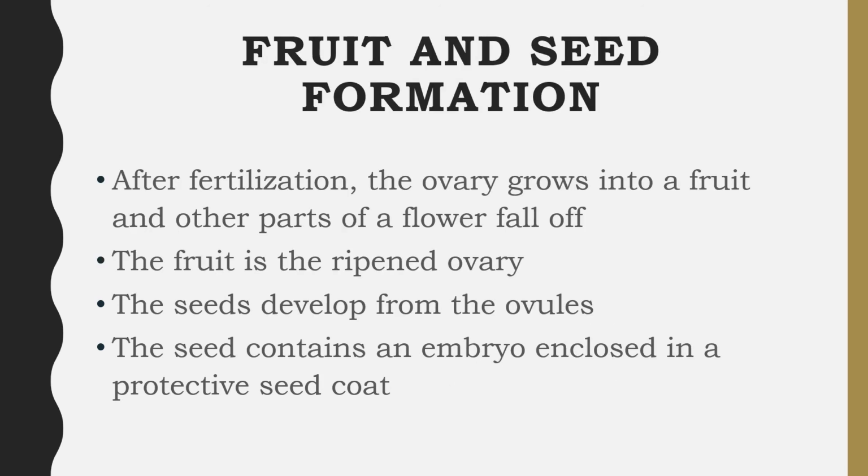Fruits and seed formation. After the fertilization, the ovary grows into a fruit and other parts of a flower fall off. The fruit is the ripened ovary. The seed develops from the ovules. The seed contains an embryo enclosed in a protective seed coat.